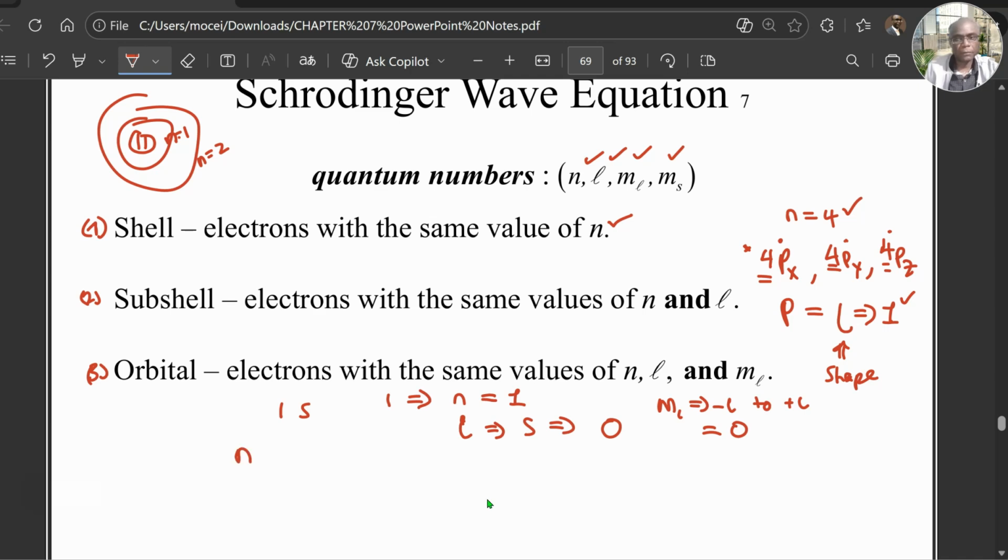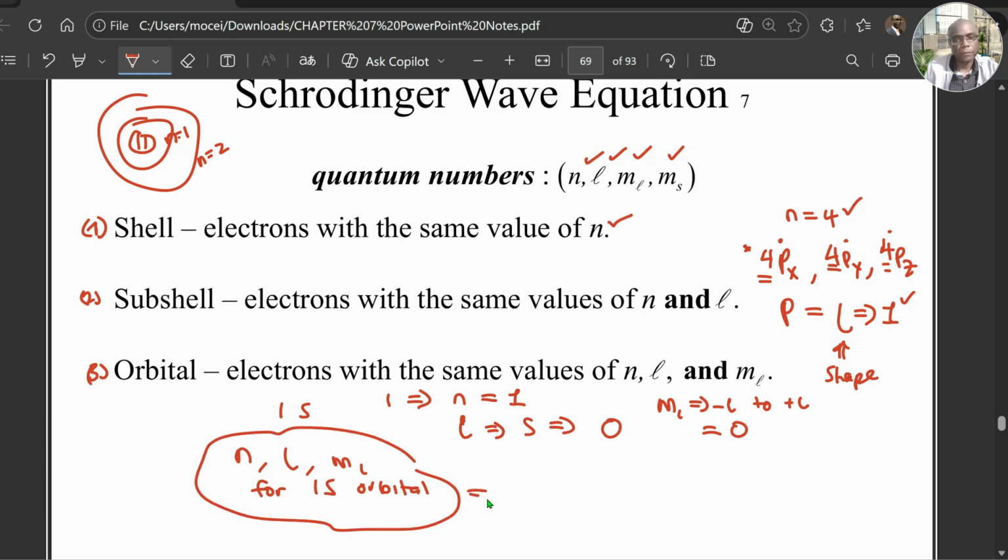So the values of n, l, and ml for 1s orbital will be 1, 0, 0. The only thing that's going to be different for electrons in this orbital is going to be the spin number. One electron is going to be pointing up, the other electron will be pointing down.